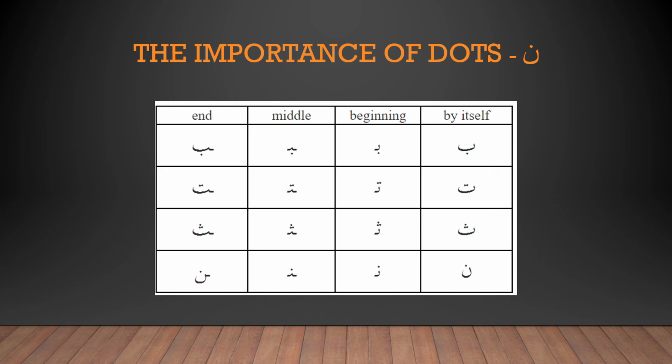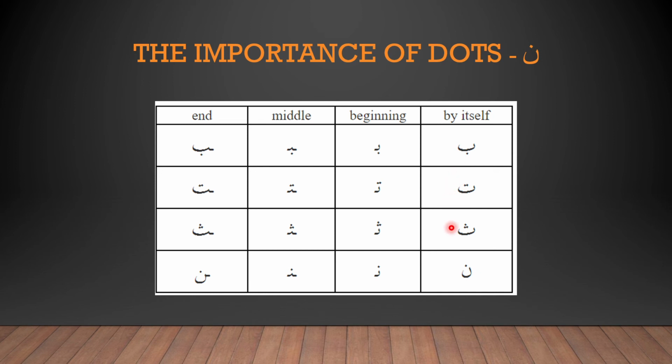This is what I've been repeating since the beginning of this lesson: the importance of dots. As you can see in the beginning, middle and end, the only thing that differentiates the letters is the dots. Of course, the noon is different in body, but it's still the same in the beginning and the middle. That's why it's extremely important to know about the dots.